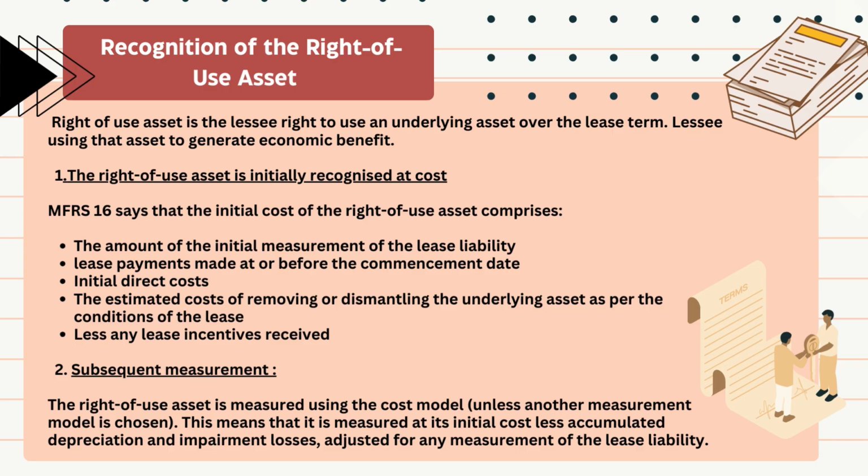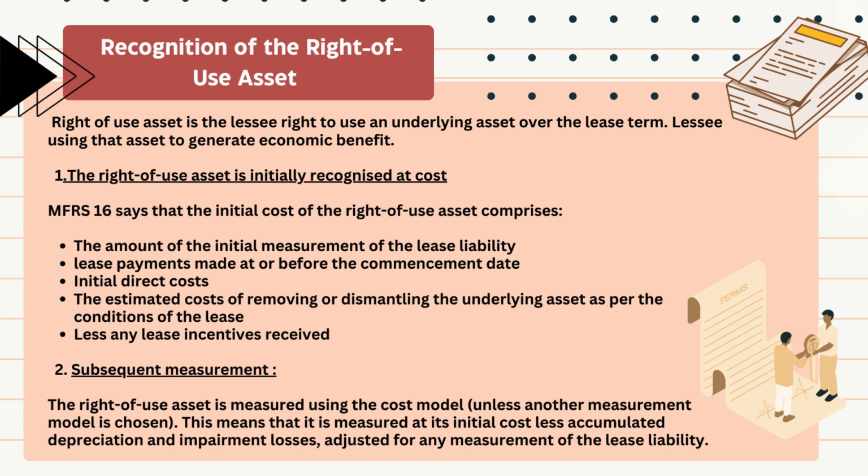Right of use asset is the lessee's right to use an underlying asset over the lease term. The lessee uses the asset to generate economic benefit. Under MFRS 16, the initial cost of the right of use asset comprises, first, the amount of the initial measurement of the lease liability. Second, lease payments made at or before the commencement date, initial direct costs, the estimated cost of removing or dismantling the underlying asset as per the conditions of the lease, and last one is less any lease incentive received.